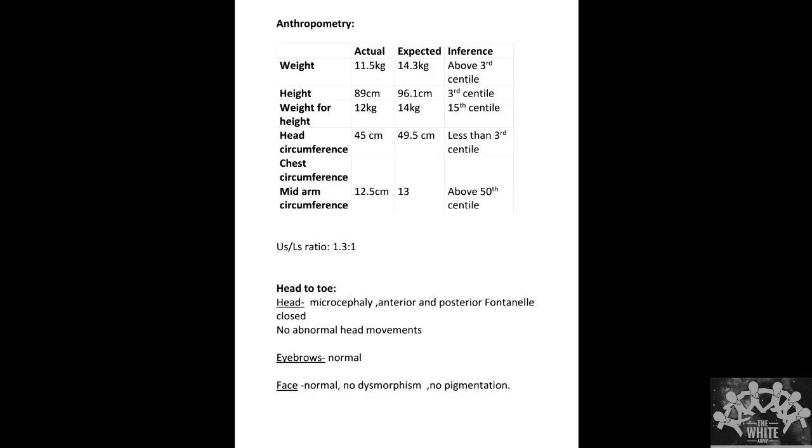And if there is progressive loss of head circumference, that is, the child has a progressively reducing head circumference, what should you think of? And it's a female child. One of the important causes of developmental delay is Rett syndrome. Yes, you should think of Rett syndrome. These are the causes of microcephaly.